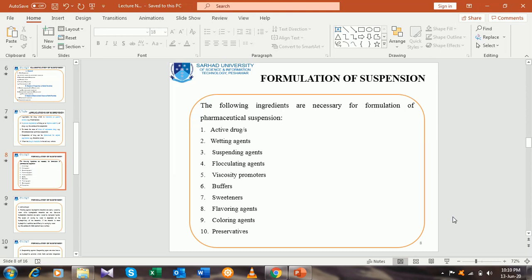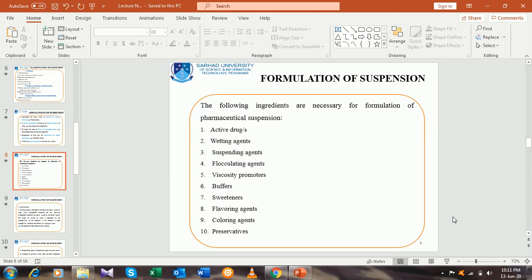The active pharmaceutical ingredient may be one or more than one ingredient, in short titled as API. And API is that chemical or compound which is responsible for the therapeutic activity. If I say that I am going to prepare paracetamol suspension, there are a number of ingredients in the formulation along with the paracetamol.